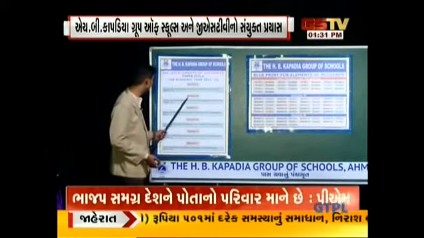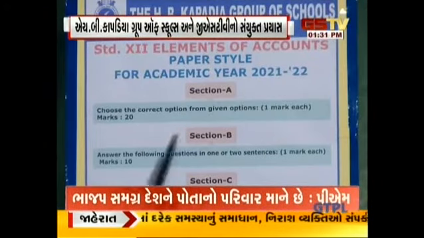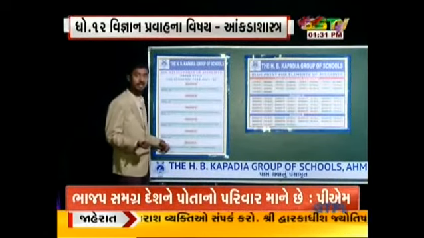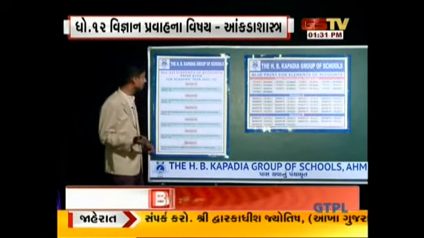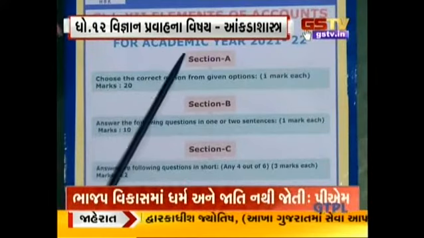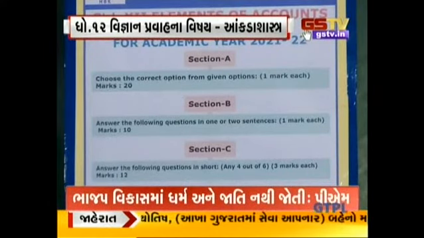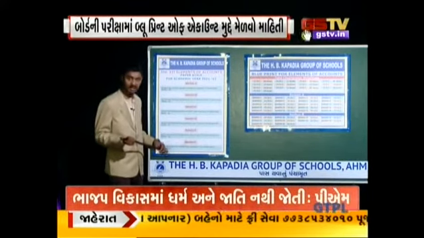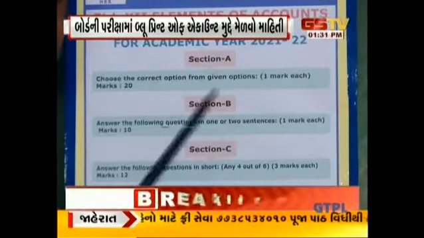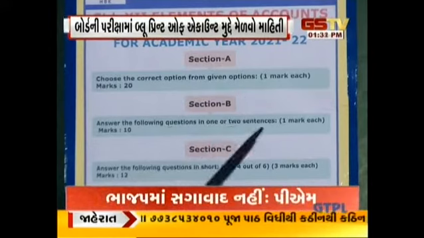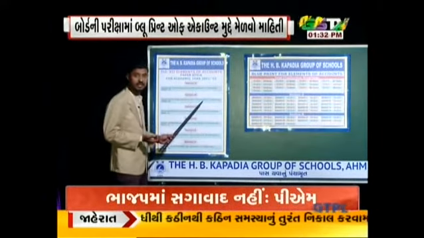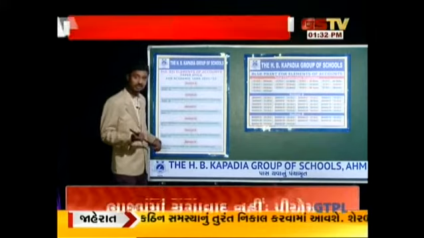In section B, we have 10 very short questions, that is VSQs, again carrying 1 mark each. So if you prepare for section A and section B, those students who want to only pass in the accounts subject can get 30 marks from section A and section B alone. So section A and section B are very important for this year.